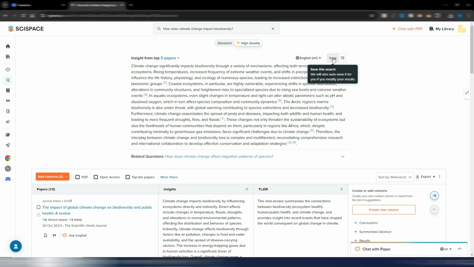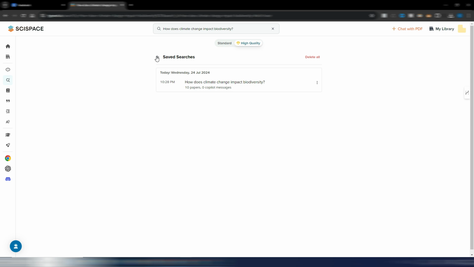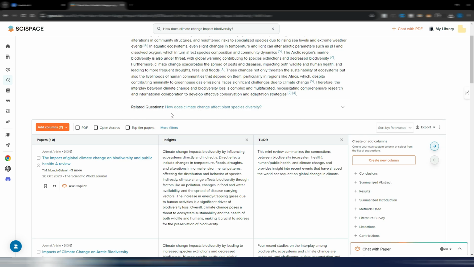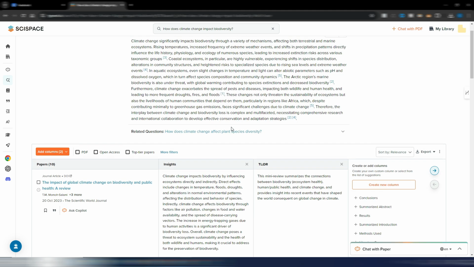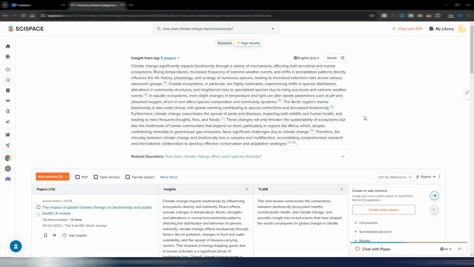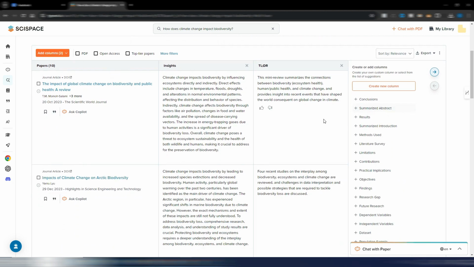I can save this search. Let's say I save it like this. I have another menu with saved searches. As you can see, I have also related questions. So imagine having a search engine based on AI where you find specific and scientific information about these complicated topics, I would say, because I'm not really aware of these difficult topics.